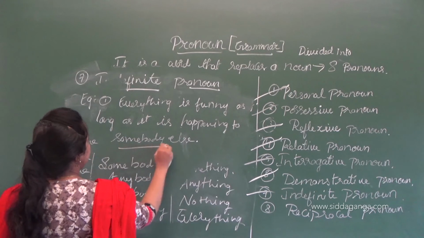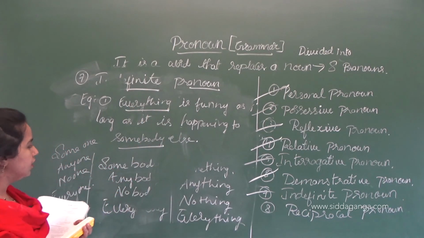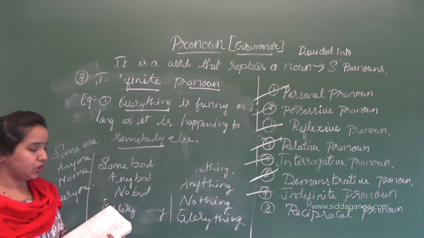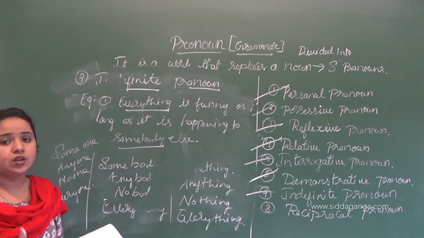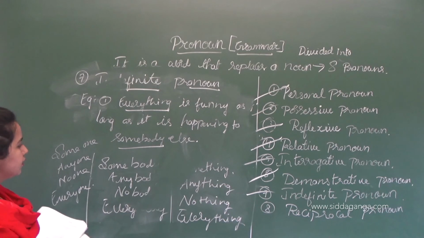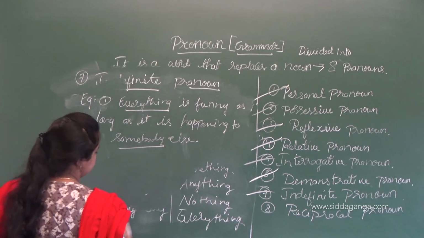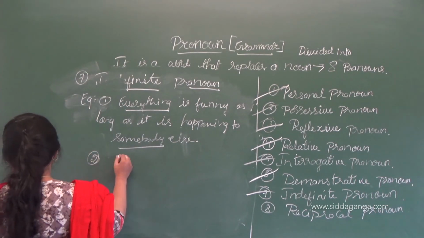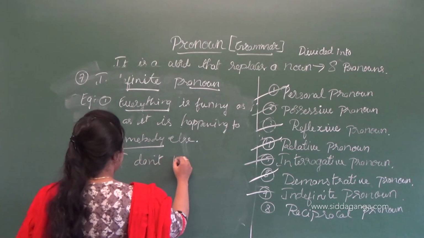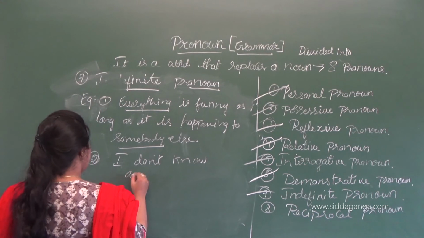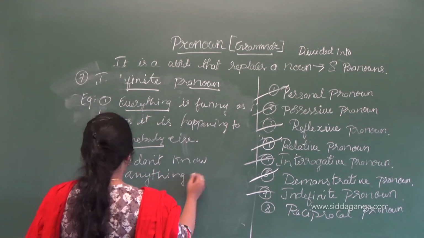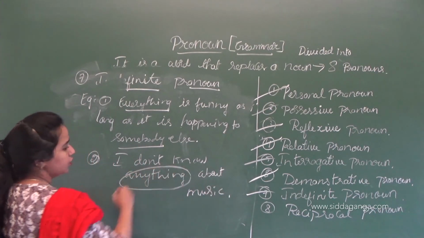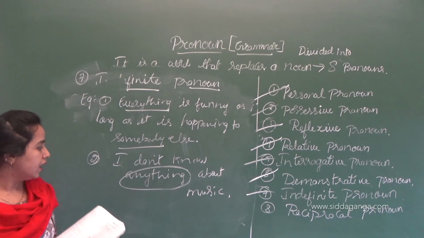Somebody and everything say about a person or a thing without saying exactly who the people are or what the things are. Another example: I don't know anything about music. Here it says "anything".